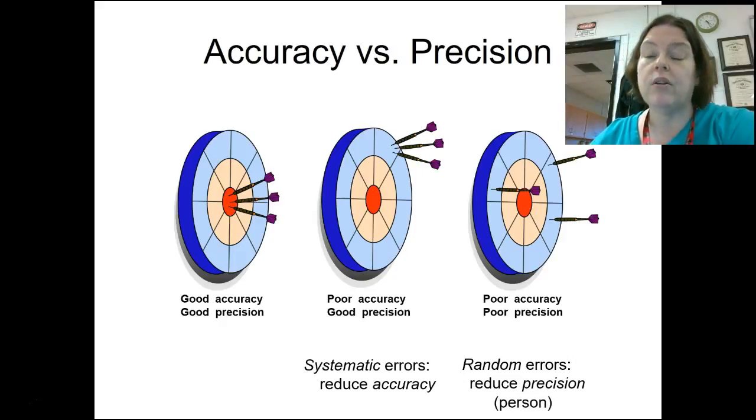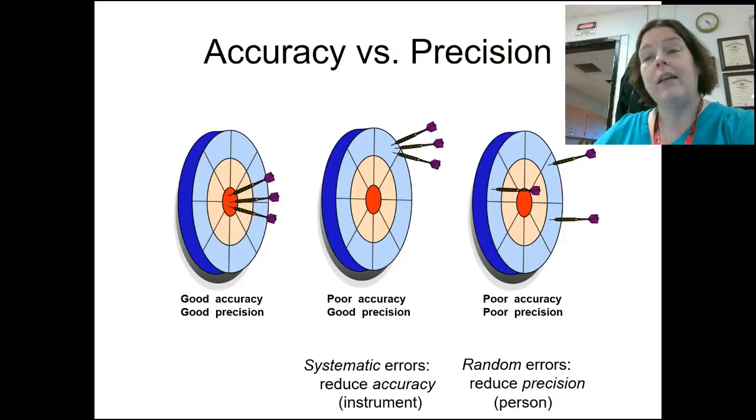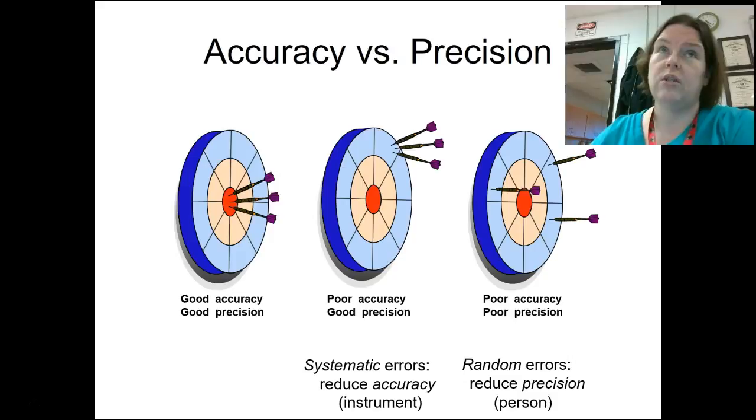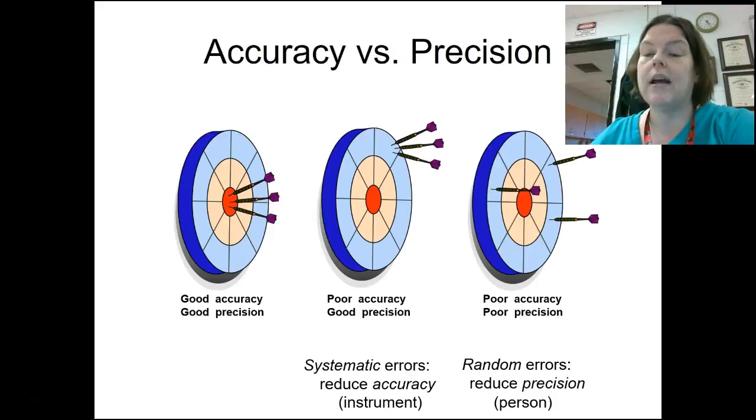Random errors are controlled by the person and the way the person uses instruments. And systematic errors are actually controlled by the instrument. So if an instrument's not reading right, we can correct for that by calibrating it. But if a person's not reading the instrument right because they don't know how to read the instrument right, that's considered a random error, and that's an issue with the person, and it's going to affect how precisely you can measure things, not the accuracy that you can measure things with.